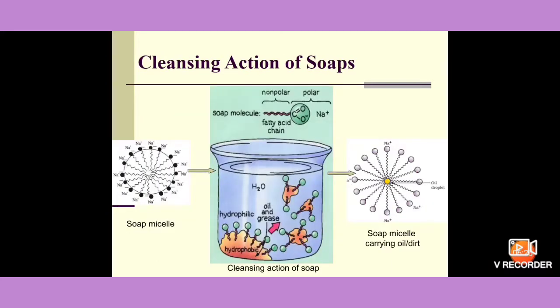Now next, coming to the cleansing action of the soap. Now children, when a dirty cloth is put in water containing soap, then the hydrocarbon end of the soap molecule in the micelle attaches to the oil or the grease particles present on the surface of the dirty cloth.